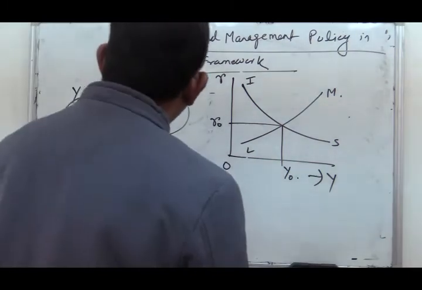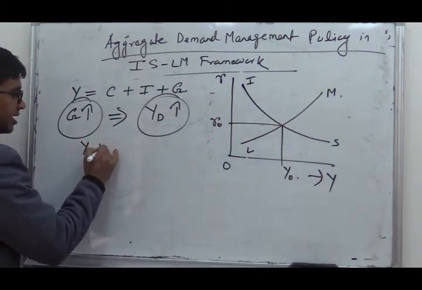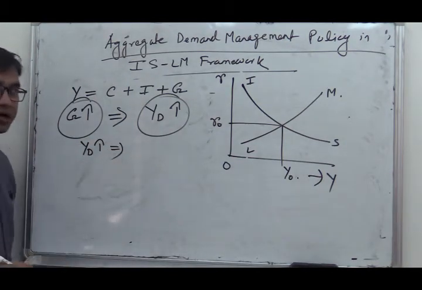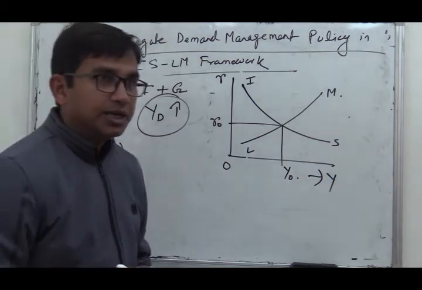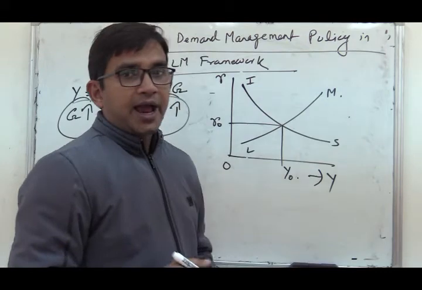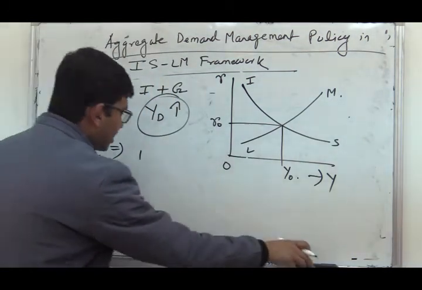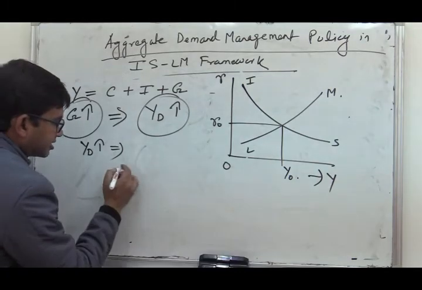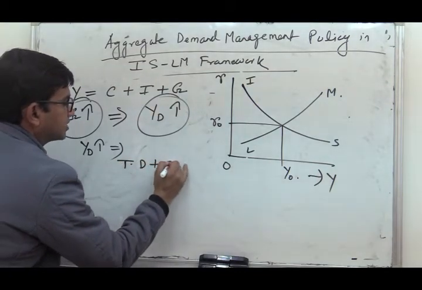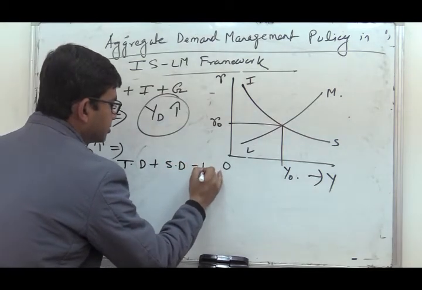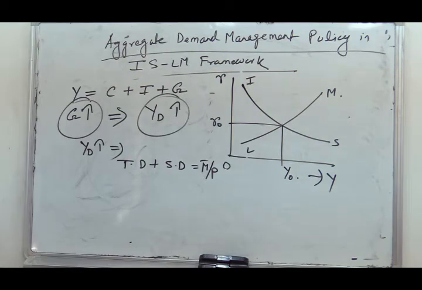So what will happen if there is an increase in aggregate demand in the commodity market? We know that there are two parts of the demand for money: transaction demand and speculative demand. The money market equilibrium condition: transaction demand plus speculative demand equals M bar by P, the real money supply.